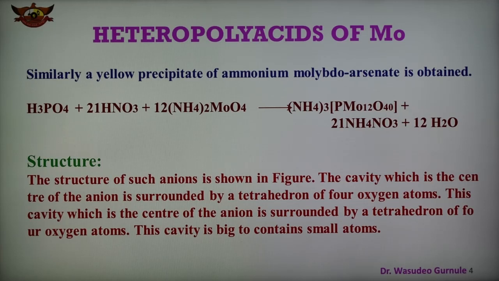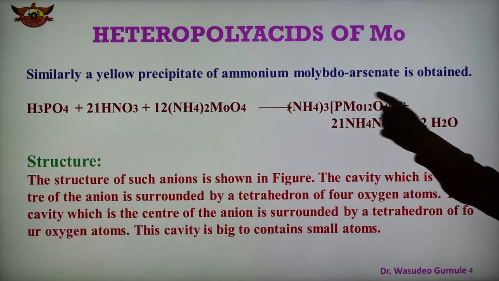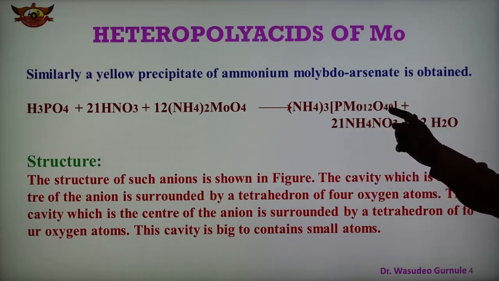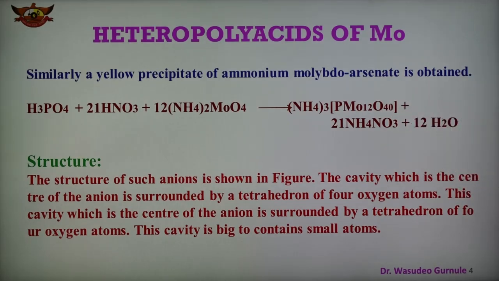In this case, the anion PMo12O40 3-, with the ammonium 3+, is a complex ion of 3-. PMo12O40 3- is the heteropolyacid anion, and in the case of arsenic, AsMo12O40 3- are known as 12 molybdo heteropolyanions, and they have the general formula XMo12O40 n-.